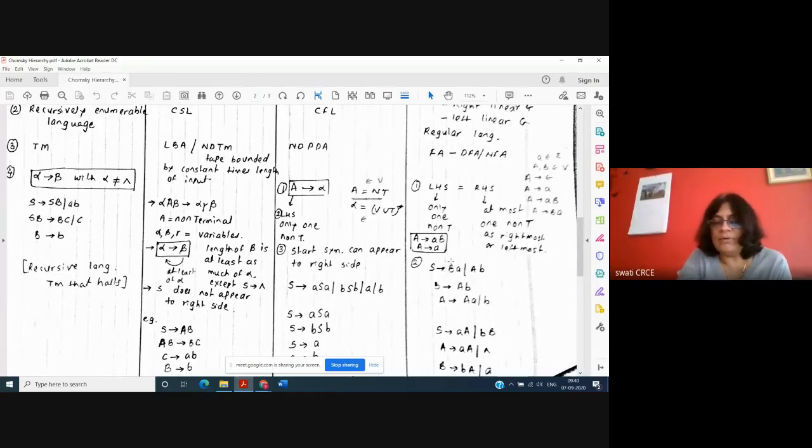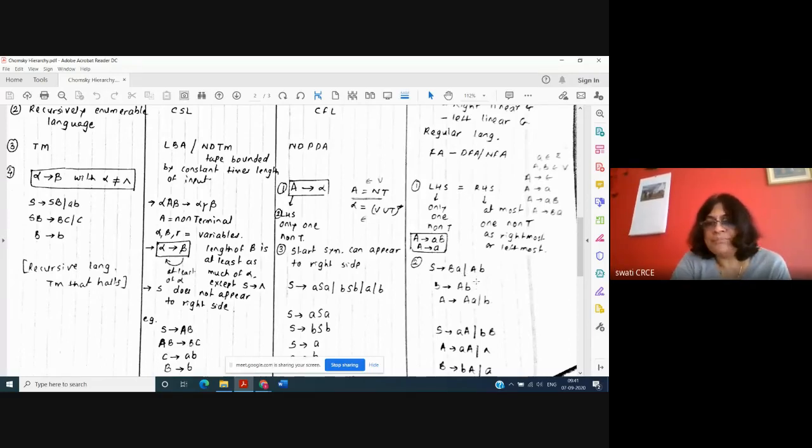Or in the example previously I told you that S is equal to ACA. So here we have a left hand side and right hand side, and we use an arrow. Left hand side is a variable and right hand side can be a combination of variables and terminal symbols, meaning a combination of capital letters and small case letters.